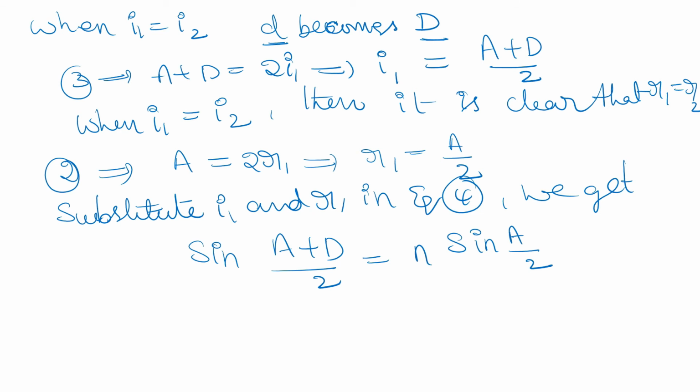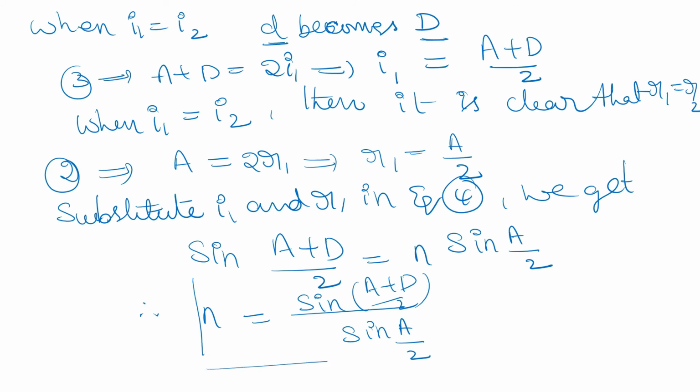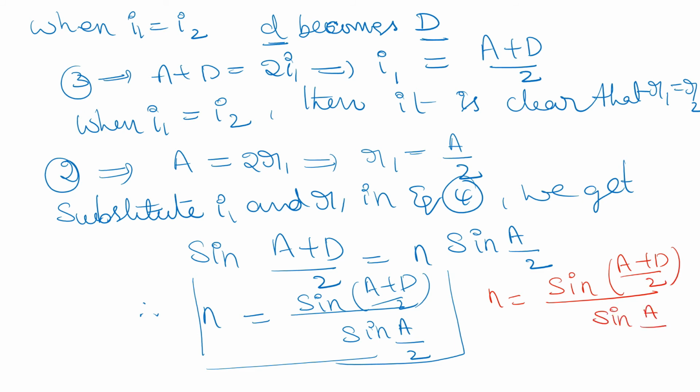Therefore the expression for the refractive index is n is equal to sine of A plus D by 2 divided by sine A by 2, where A is the angle of the prism, D is the angle of minimum deviation, and n is the refractive index of the material of the prism. This is the final expression.